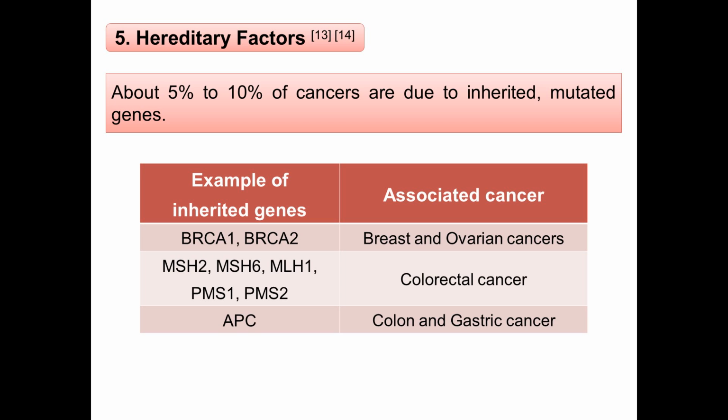About 5% to 10% of cancers are due to inherited, mutated genes. For example, inherited mutation in the BRCA1 or BRCA2 genes is associated with breast and ovarian cancer. Colorectal cancer can be due to mutation in inherited MSH2, MSH6, MLH1, PMS1 and PMS2 genes, whereas inherited APC gene mutation is associated with colon and gastric cancer.